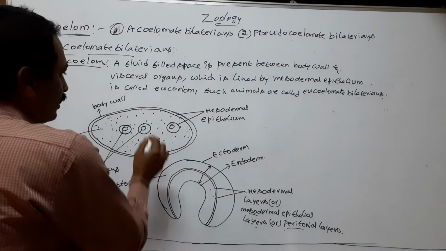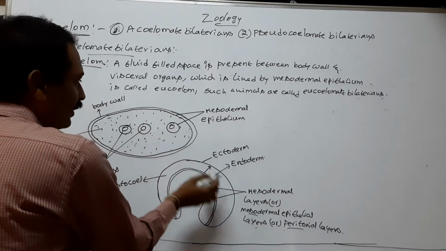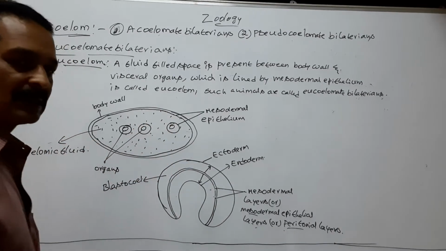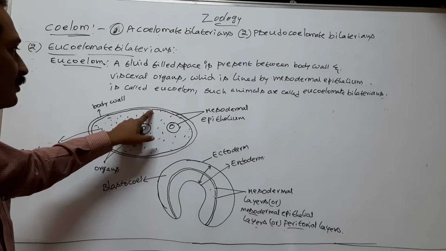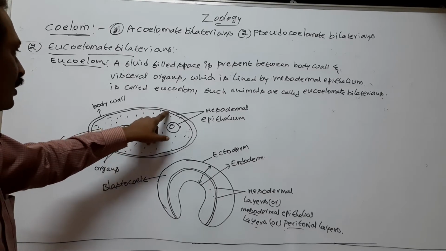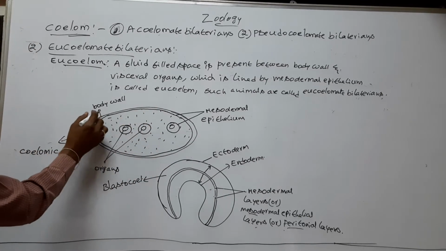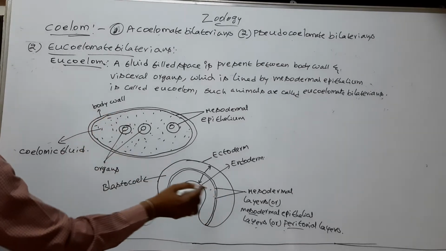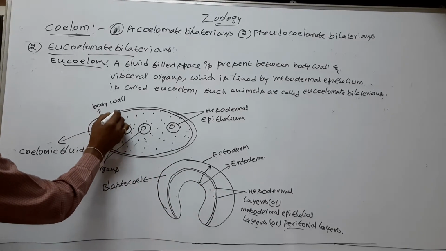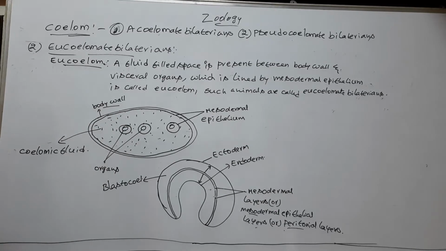Here, the outer mesodermal layer underlines the body wall. So the outer peritoneal layer underlines the body wall.